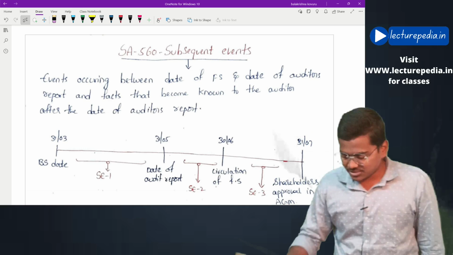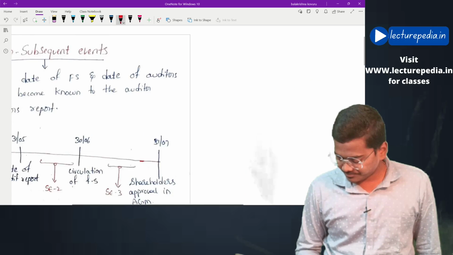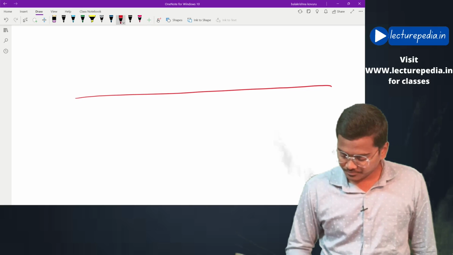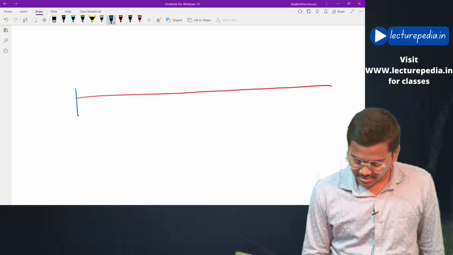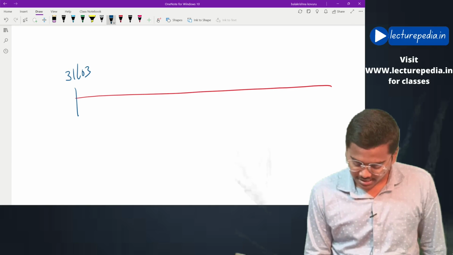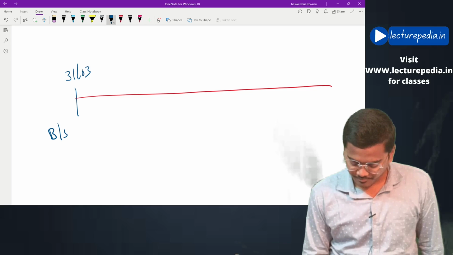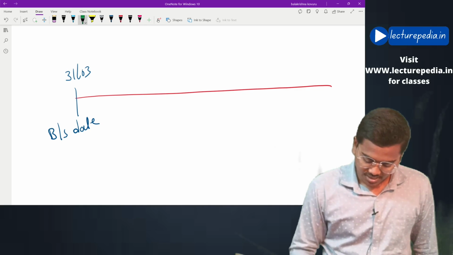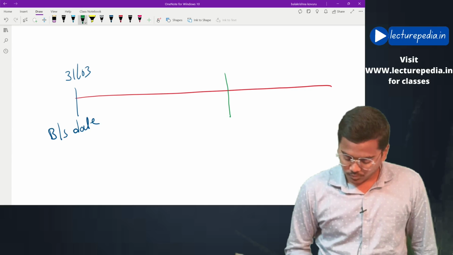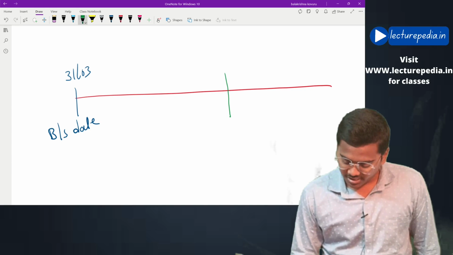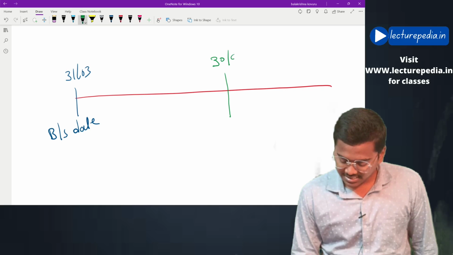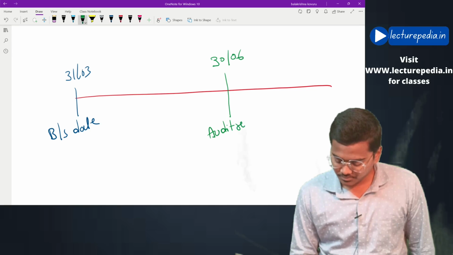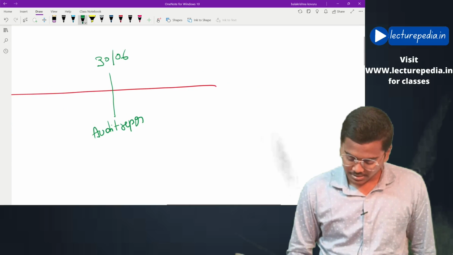Okay, let us understand this with the help of a timeline. Say, this is 31st March, balance sheet date. And the auditor gave his opinion on, let's say, 30th of June. Okay, audit report date.